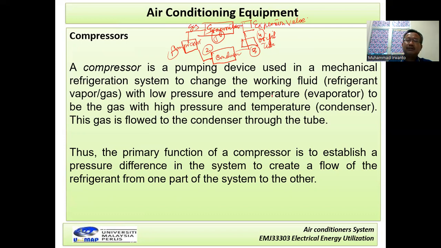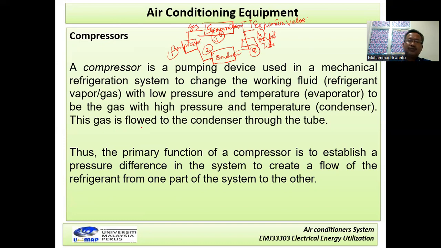Meaning the working fluid in the evaporator has low pressure and low temperature, to become gas with high pressure and temperature in the condenser. It will be changed by the compressor to high pressure and high temperature.